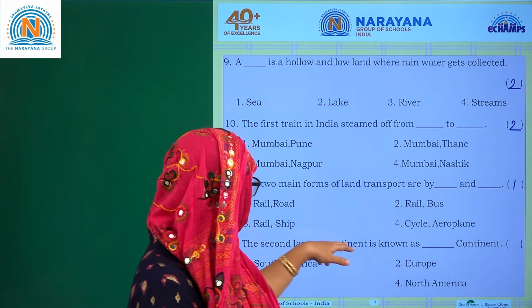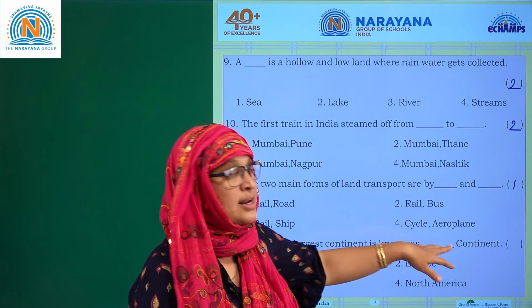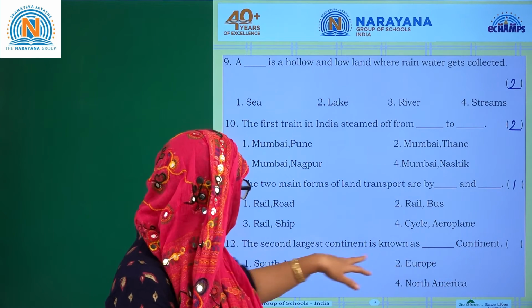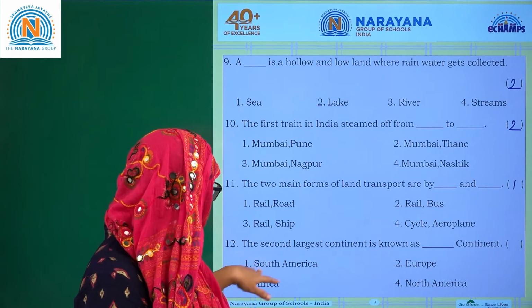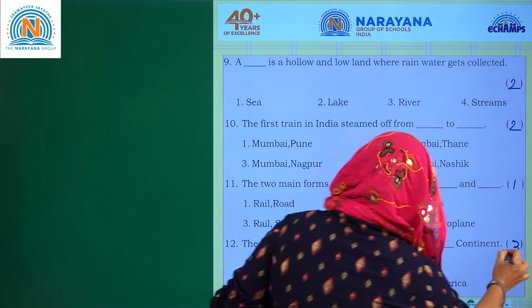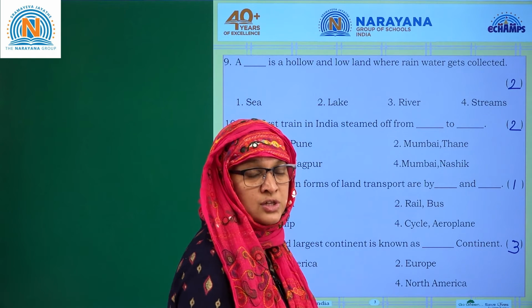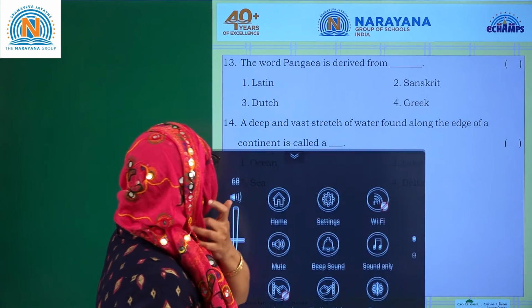The second largest continent is known as dash continent. You have South America, Europe, Africa and North America. So the answer is: the second largest continent is Africa. The first option, option 3, right? The largest continent is Asia, right? So let's go for the next one.